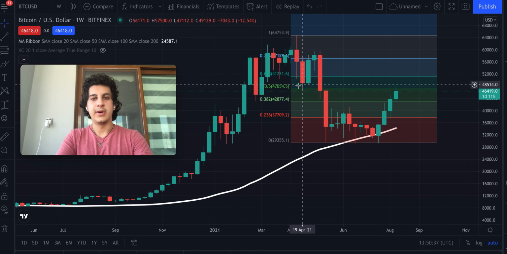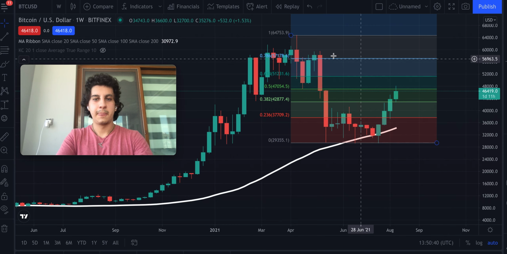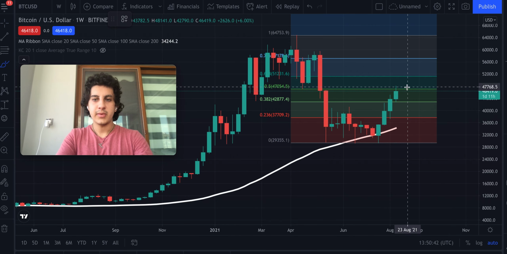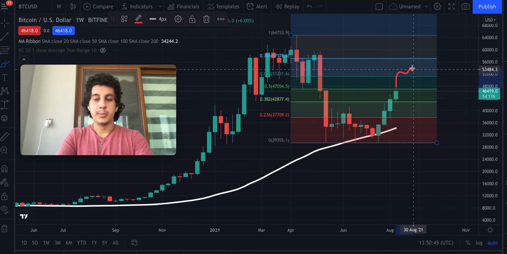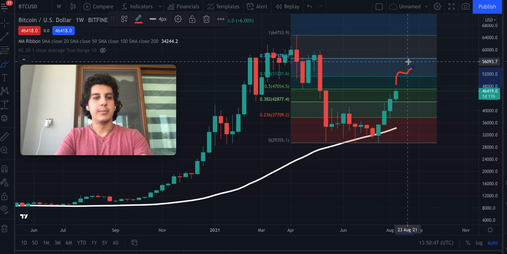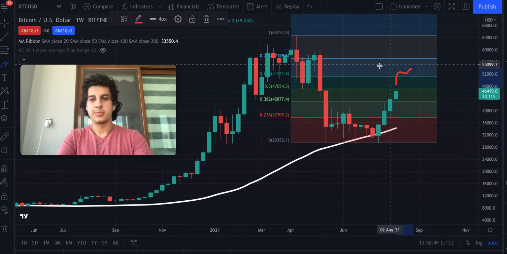And right now, the price of Bitcoin is floating in between the 0.5 and 0.38 levels, finding the 0.5 region as resistance. But if it passes here, maybe find support on this region, we might see a rejection around this region by looking at previous trends and previous price action.